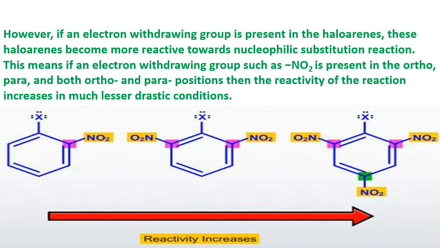Now, chlorobenzene, we already know, requires strong conditions. But if the chlorobenzene has one more extra attachment, an NO2 group, what is the nature of the NO2 group? NO2 group is electron withdrawing. When an electron withdrawing group is there on the chlorobenzene structure, it becomes more reactive towards the SN reaction. Why? NO2 group is electron withdrawing.